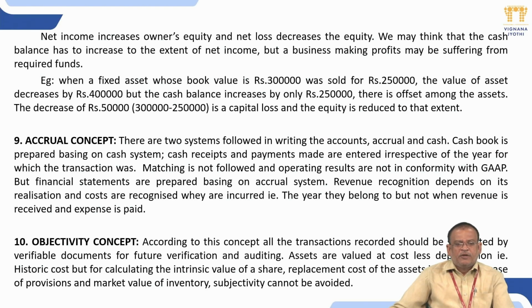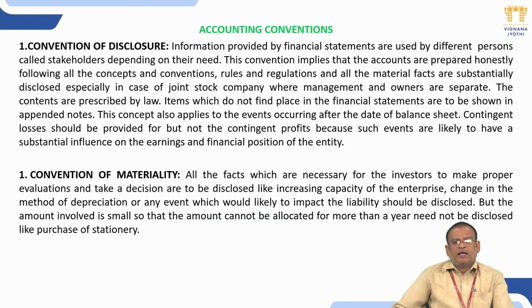Next one is objectivity concept. According to this concept, all transactions recorded should be supported by verifiable documents for future verification and auditing. So these are all accounting concepts. Next one is accounting conventions. First one is convention of disclosure.